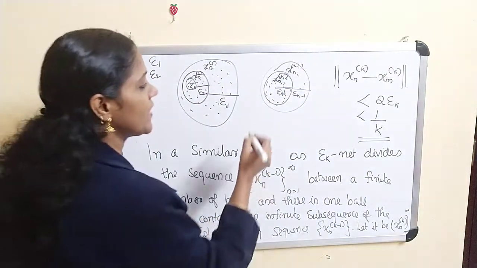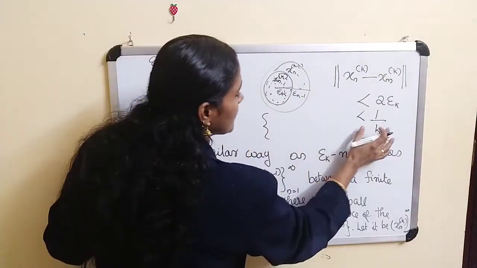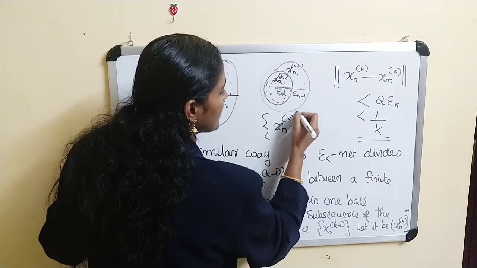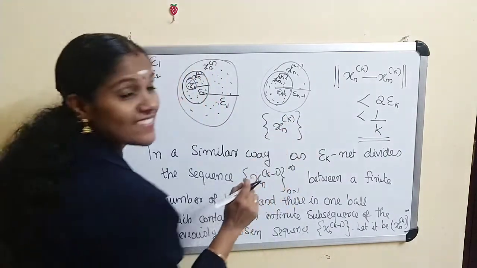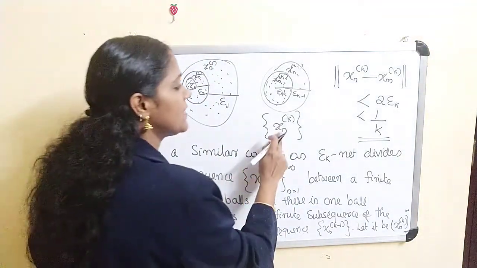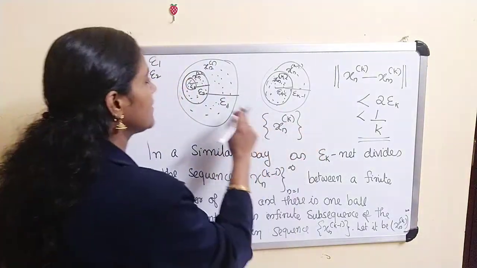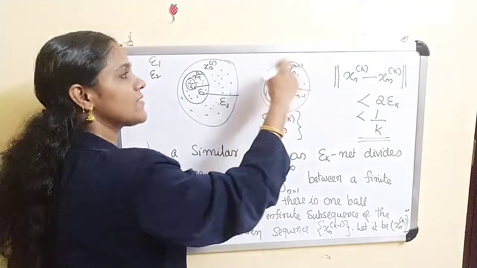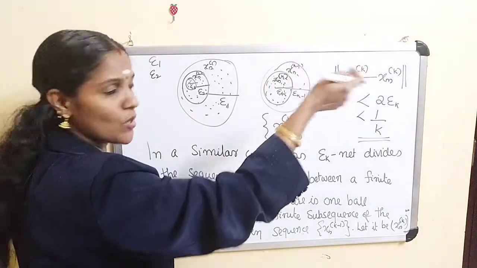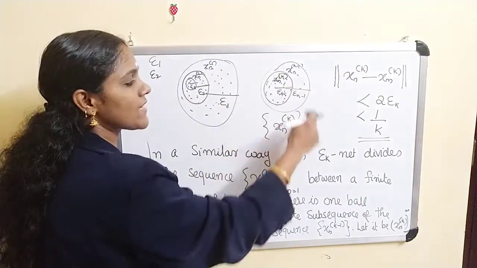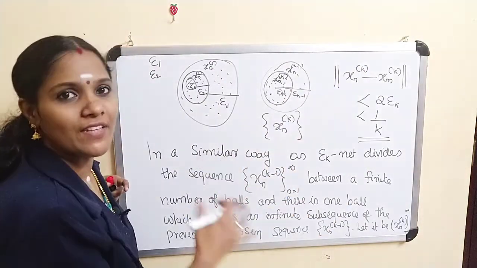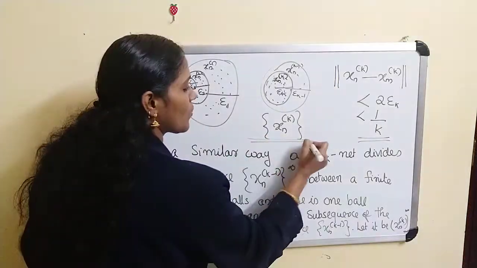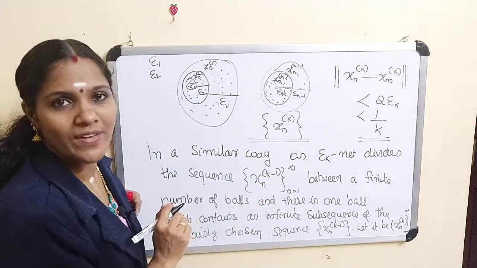Thus we get that xn k is a subsequence of xn k minus 1, and this is a subsequence of xn k minus 2, etc. Finally, this is a subsequence of our sequence xn. Now we have to prove that this sequence is a Cauchy sequence.